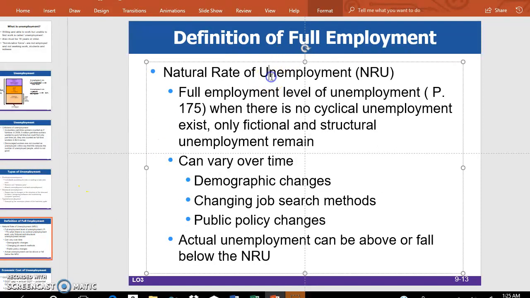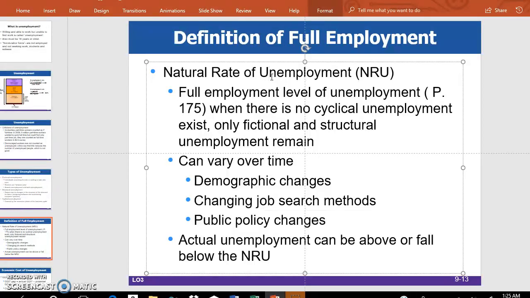Now, one thing we want to show you is the cost of unemployment to the economy. To do that, let us first define this concept. We call this the natural rate of unemployment, NRU for short. This is the full employment level of unemployment when no cyclical unemployment exists, only frictional and structural unemployment remain.